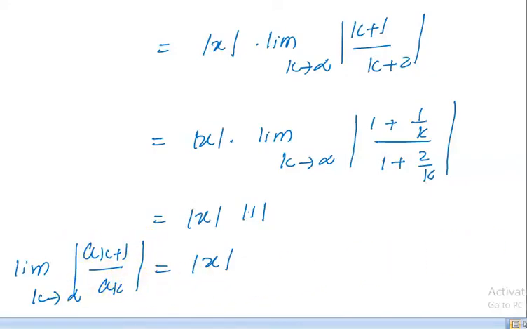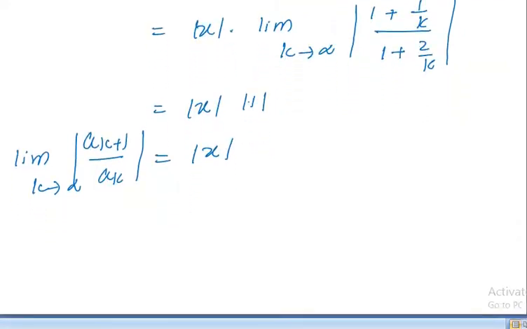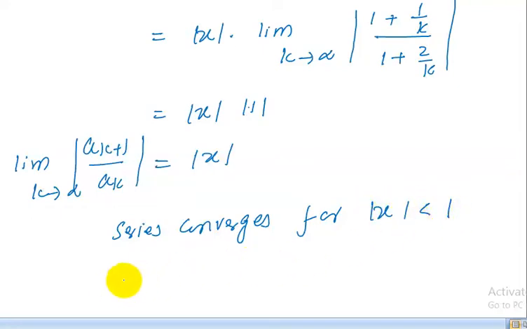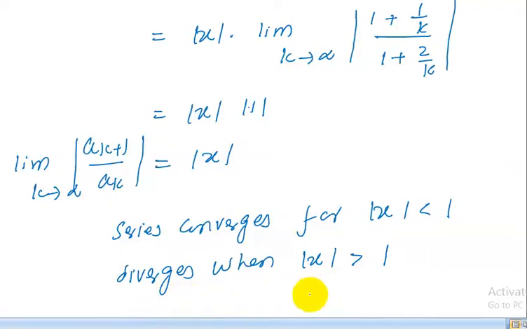Now by the ratio test, the series converges for mod x less than 1, diverges when mod x is greater than 1, and for mod x equal to 1 there is no conclusion.